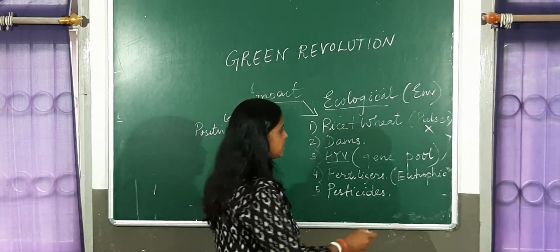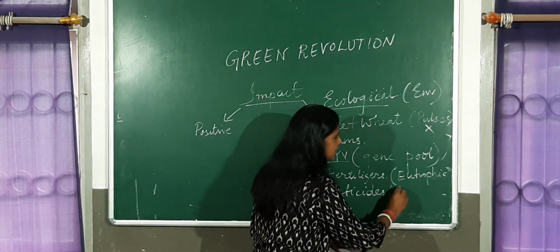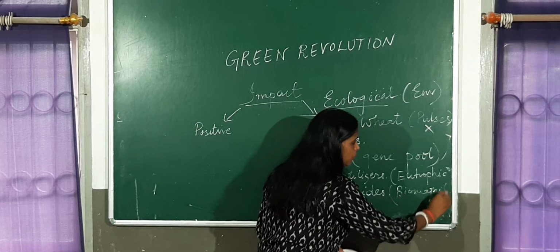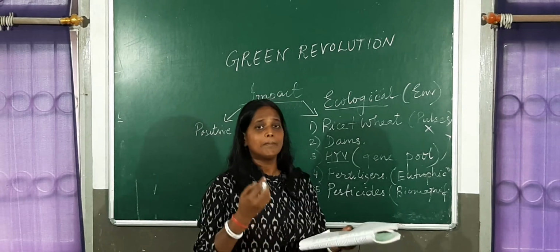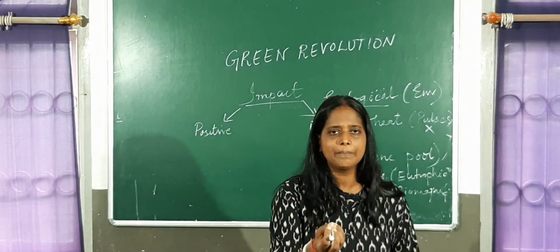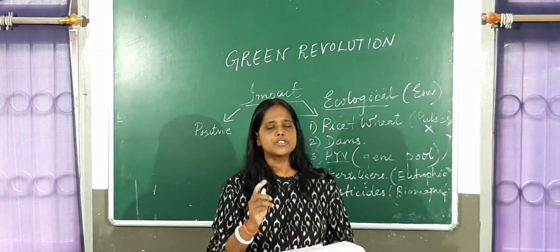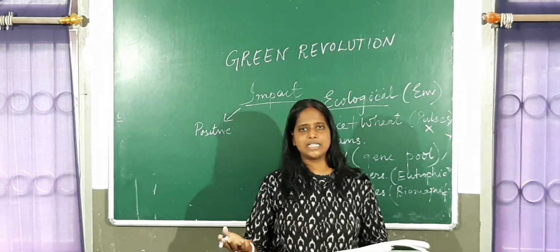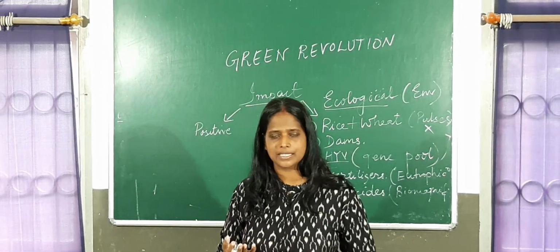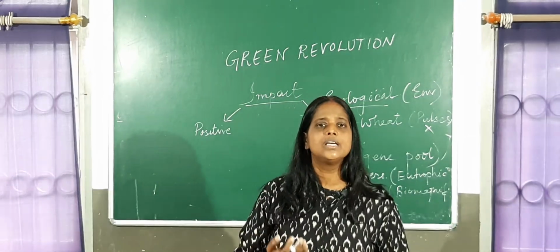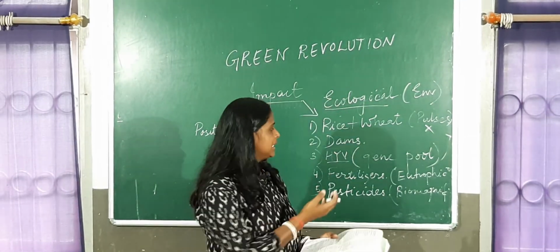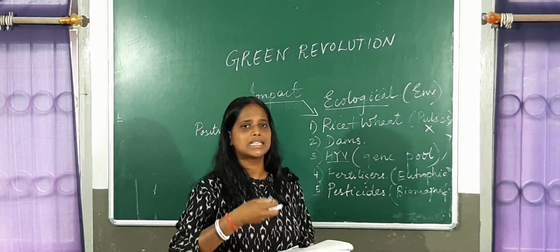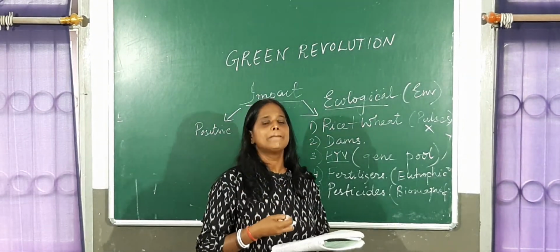And then the most dangerous phenomenon occurred, that is biomagnification. About this also I have told you earlier. When we apply DDT in the soil, please remember it is non-degradable. It remains for years and years. Slowly and gradually, the roots of the plant started absorbing the pesticides.